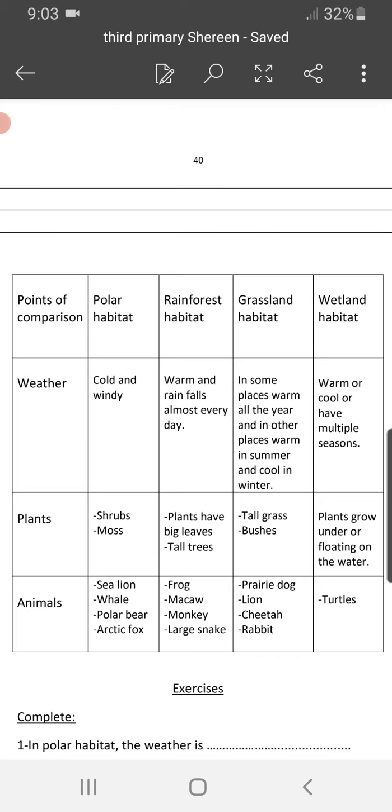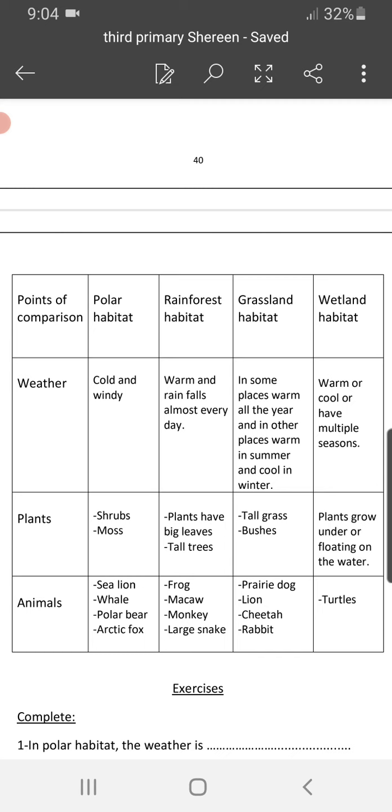Okay, and for the rainforest habitat, it has tall grass and bushes. Bushes are also small trees. Okay. Then in the wetland habitat, what plants are growing inside it? Plants grow under or floating on the water. Wetland habitat, so it's almost wet, so the plants grow under or floating on the water.